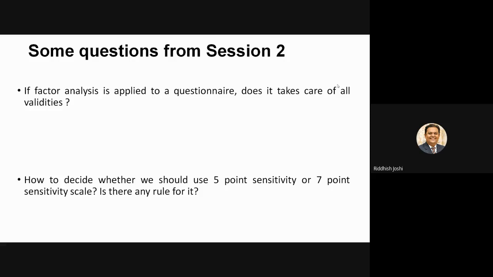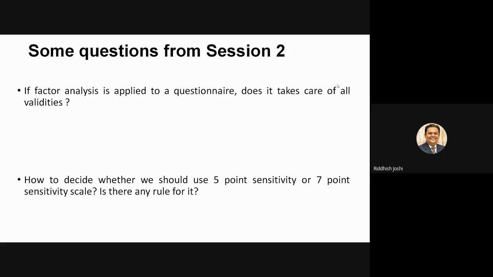How to decide whether we should use a 5-point or 7-point sensitivity scale? Is there any rule for it? No, there is no clear cut rule on this. It should be decided on two parameters only. Parameter number one, how sensitive a response you want from your respondents.